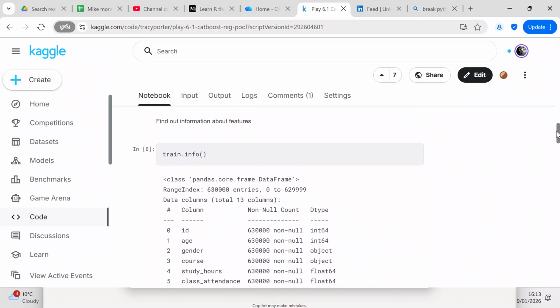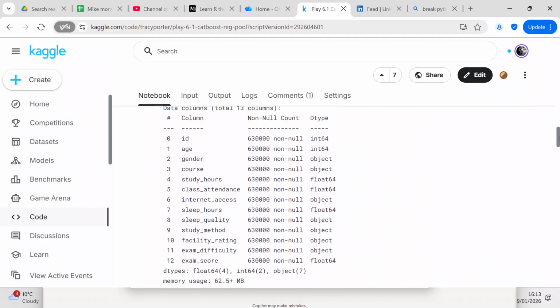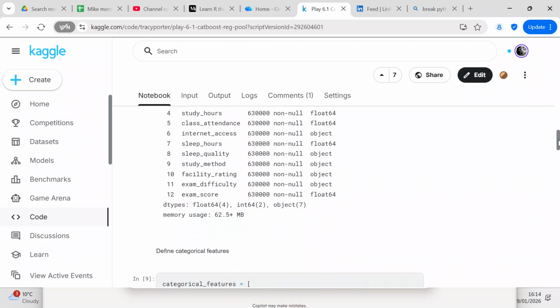Now we want to find out information about the features. We do train.info, and you can find out whether each column is an integer, a float, or an object. You can see that the exam score is a float, and we've got 2 integers, several objects, and 3 floats, not including the exam score.